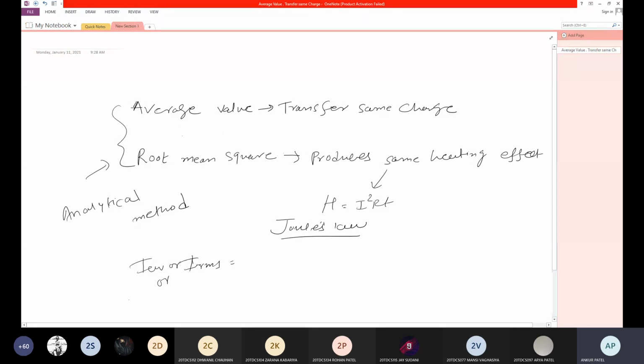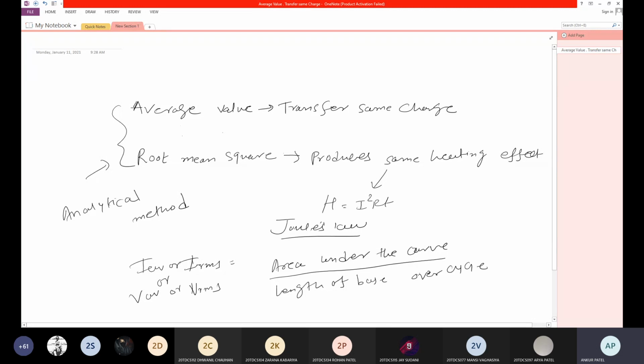Same calculation: VRMS is equal to the area under the curve divided by the length of base over the cycle. Now I want to find this RMS value for sinusoidal current. So can anyone tell me what I have to consider, half cycle or full cycle?